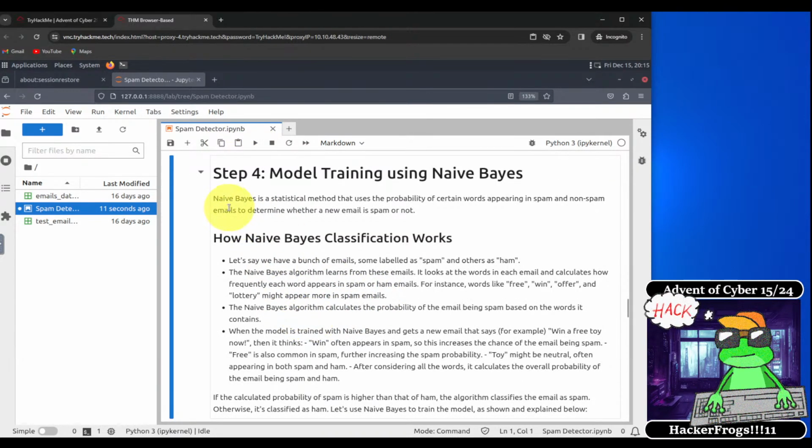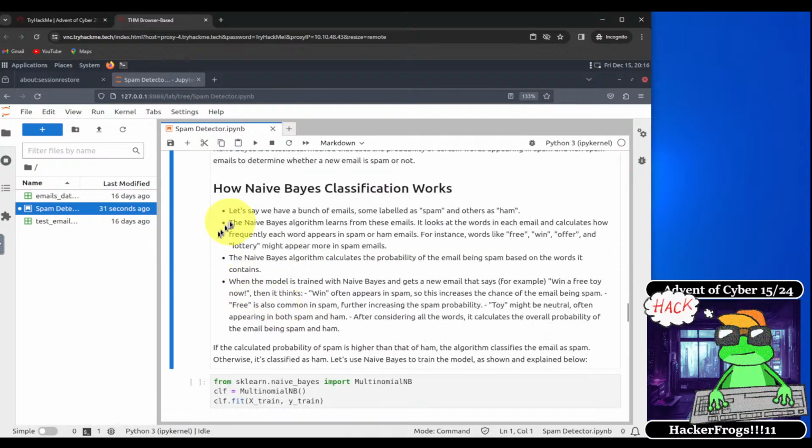Okay, so we've come to step 4, model training using naive Bayes. Naive Bayes is a statistical method that uses the probability of certain words appearing in spam and non-spam emails to determine whether a new email is spam or not. So how does naive Bayes classification work? Let's say we have a bunch of emails, some labeled as spam and others as ham. The naive Bayes algorithm learns from these emails.